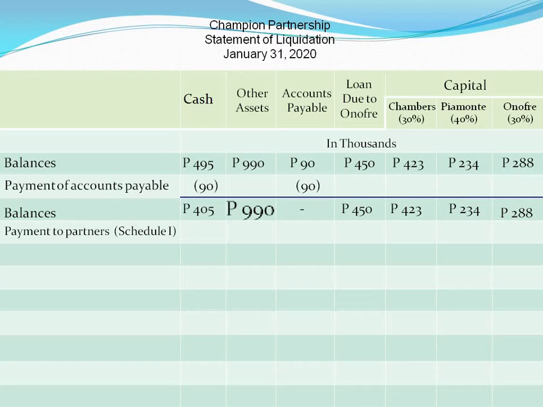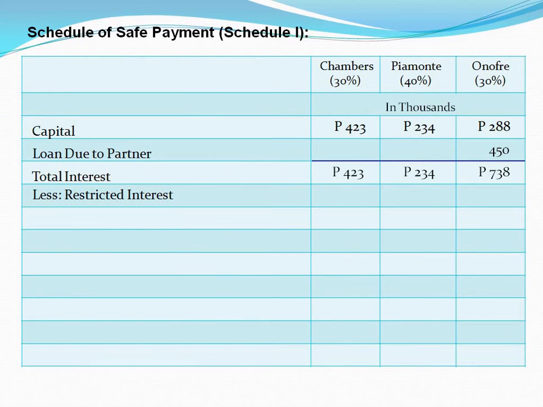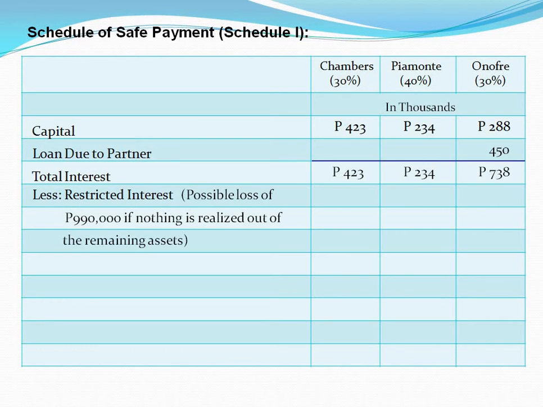That would be considered a loss, that the partner's interest would decrease. That's why the restricted interest can be described as possible loss of 990,000 if nothing is realized out of the remaining assets. By the way, this possible loss is often referred to as theoretical loss, the as-if loss of the partnership.